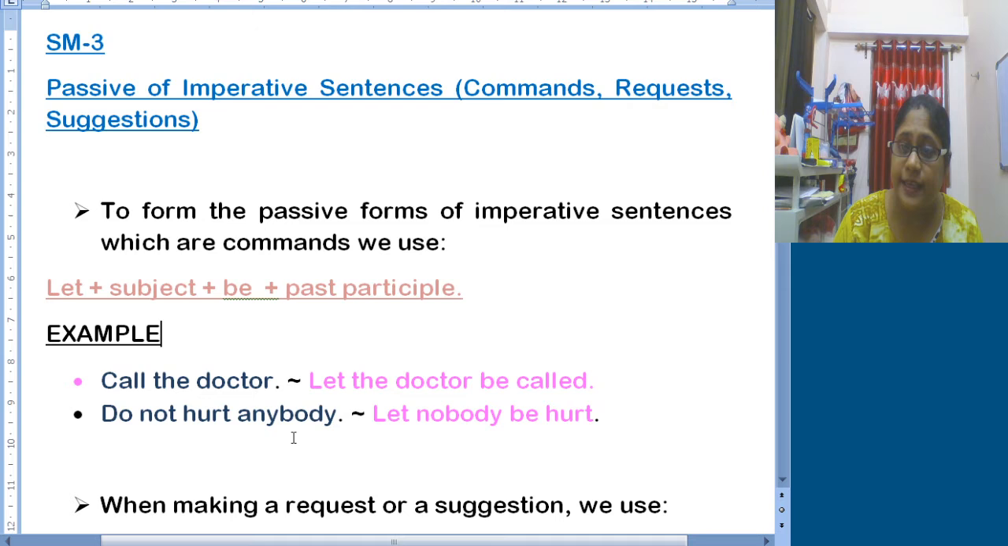As for the next sentence, "Do not hurt anybody," this is also a command. In such cases the same sentence format applies: let anybody. Here the word is "anybody," but the "not" word is already given in the sentence. "Not anybody" means "nobody." These common things we need to apply; we need to think and understand. Not anybody means nobody, so: "Let nobody be hurt." Do not hurt anybody, let nobody be hurt. I hope all of you have understood this.